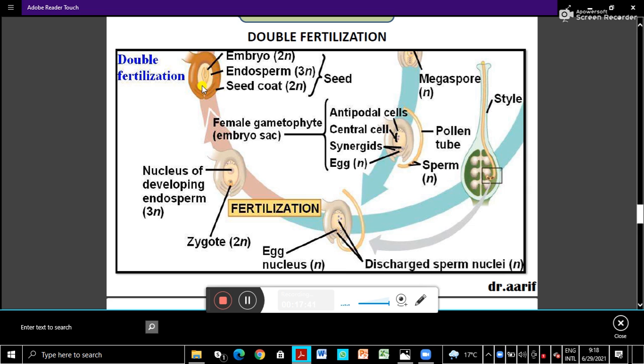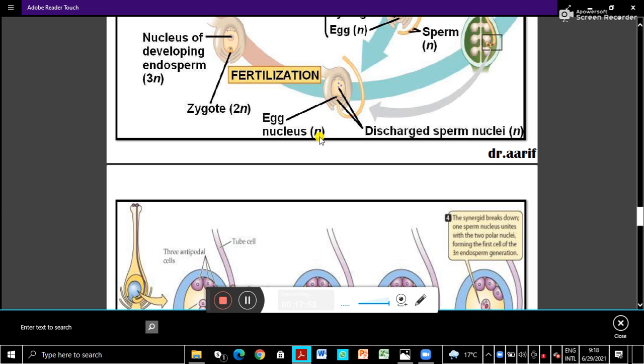Now onwards it is 2N, and the endosperm is 3N, which gives the food. So this is the diploid and haploid generation, and details about the angiosperms we have learnt.